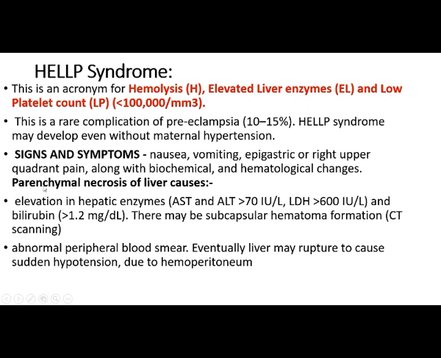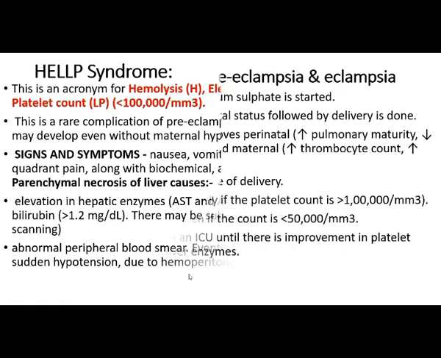These changes occur because of the parenchymal necrosis of the liver. Then an abnormal peripheral blood smear can be seen, and eventually the liver may rupture to cause sudden hypotension due to hemoperitoneum. So when the liver is involved, there may be a chance of rupture, and if it ruptures, blood collects in the peritoneal cavity.